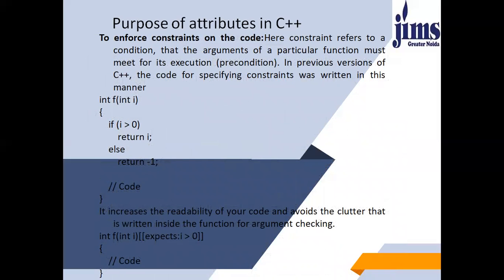Purpose of attributes in C++: to enforce constraints on the code. Here, constraint refers to a condition that the arguments of a particular function must meet for its execution. In the previous versions of C++, the code for specifying constraints was written in this manner. You can see the code. We have made a function named as f. If i is greater than 0, then we return i, else we return -1. So this code increases the readability of your code and avoids the clutter that is written inside the function for argument checking.